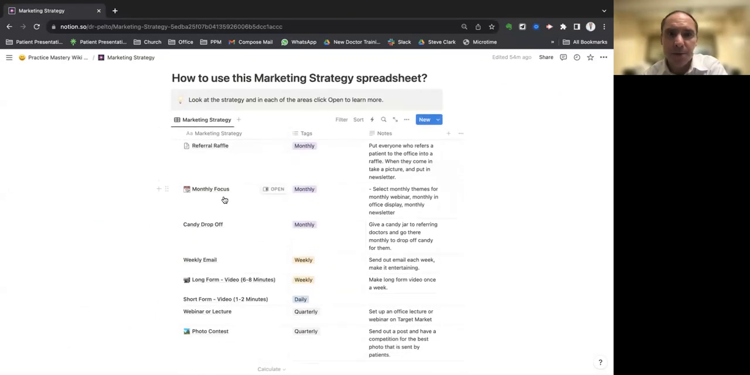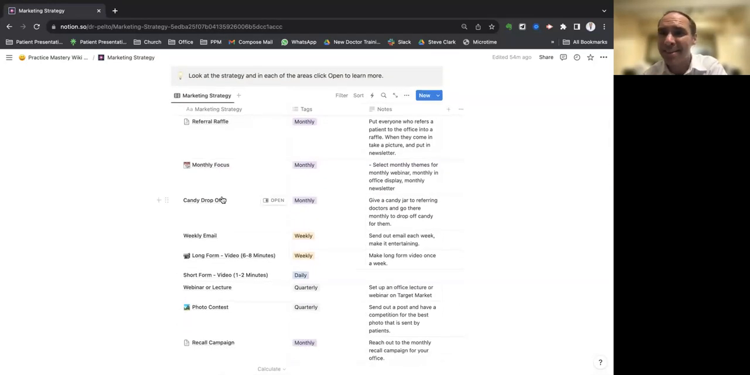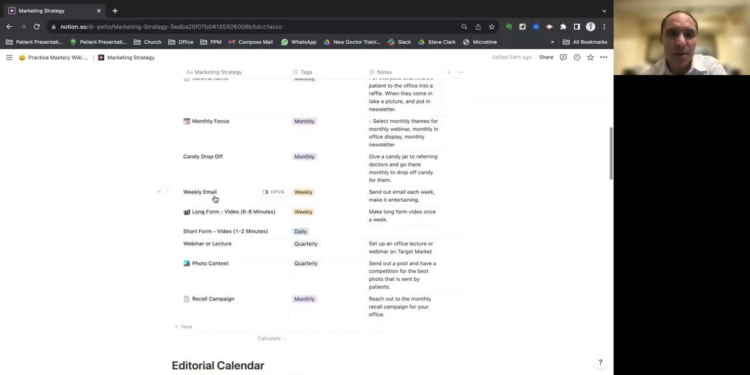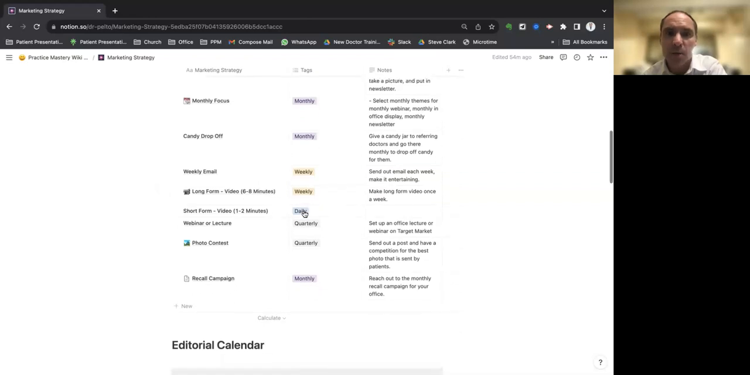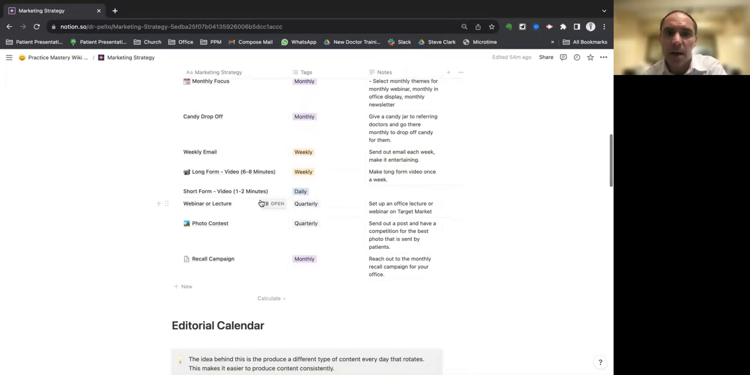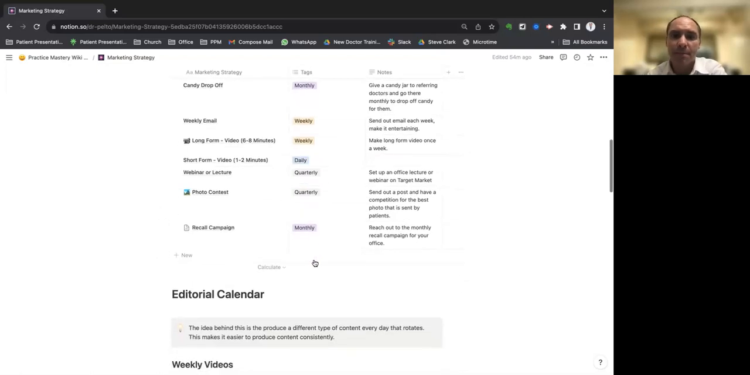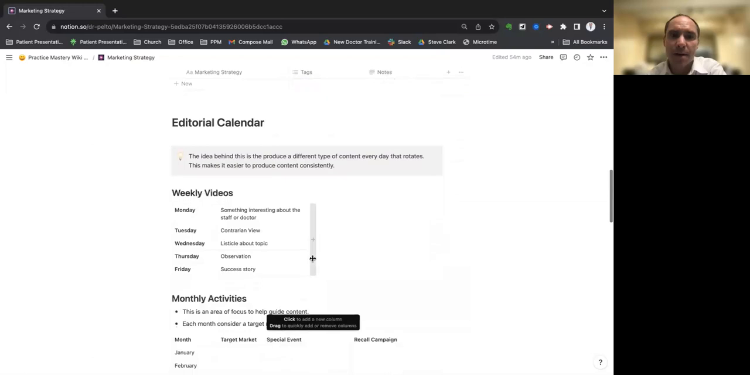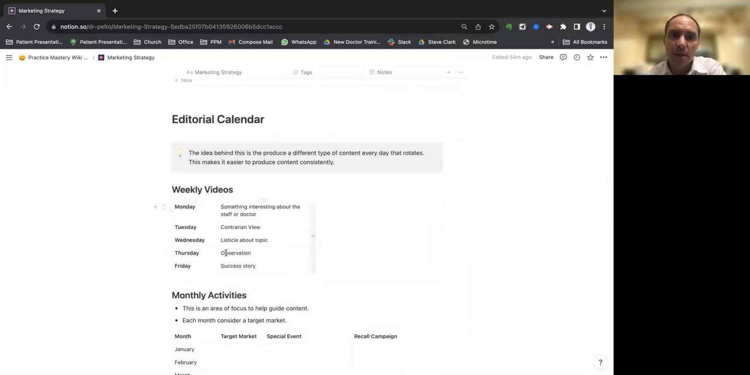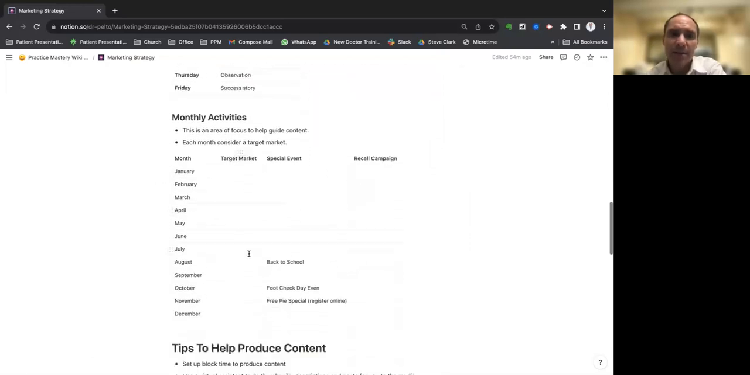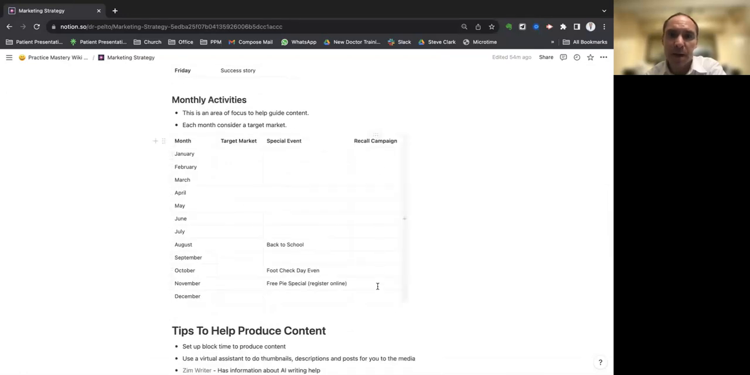And then here is the monthly focus, which are those things that you're focusing on once a month. The candy drop off. This was a cool idea of dropping candy off once a month at the doctor's office. Weekly email. And so monthly, weekly long form content once a week, short form daily, lectures quarterly, photo contest quarterly, recall campaign monthly, editorial calendar, kind of an idea of what things you can talk about Monday through Friday, and then activities that you can do each month, kind of what your target market is, what your special event is, and what your recall campaign is.